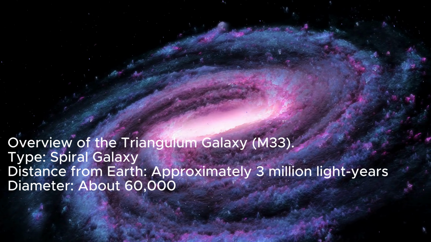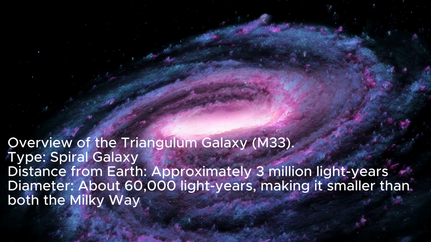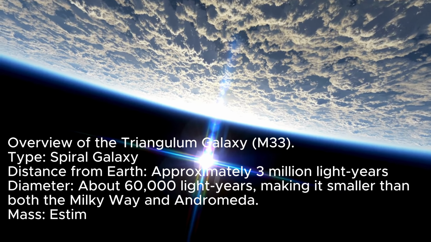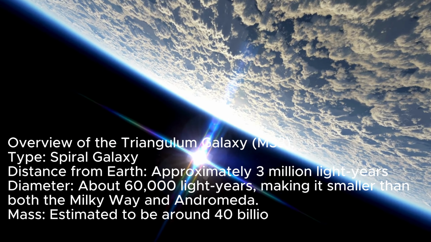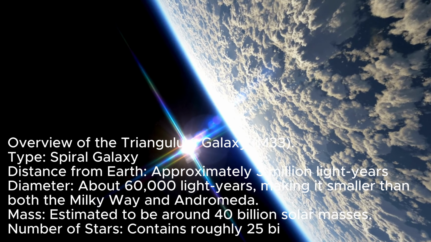Diameter: about 60,000 light-years, making it smaller than both the Milky Way and Andromeda. Mass: estimated to be around 40 billion solar masses. Number of stars: contains roughly 25 billion stars.